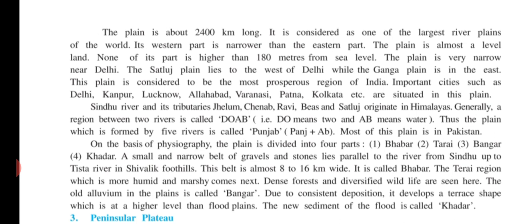Its western part is narrower than the eastern part. Western part means Punjab and Haryana. In Punjab and Haryana, this plain is narrow, while in the eastern part it is broad, meaning Sundarban, West Bengal, Uttar Pradesh. There the North Indian plain is broader, while in the western part it is narrower.